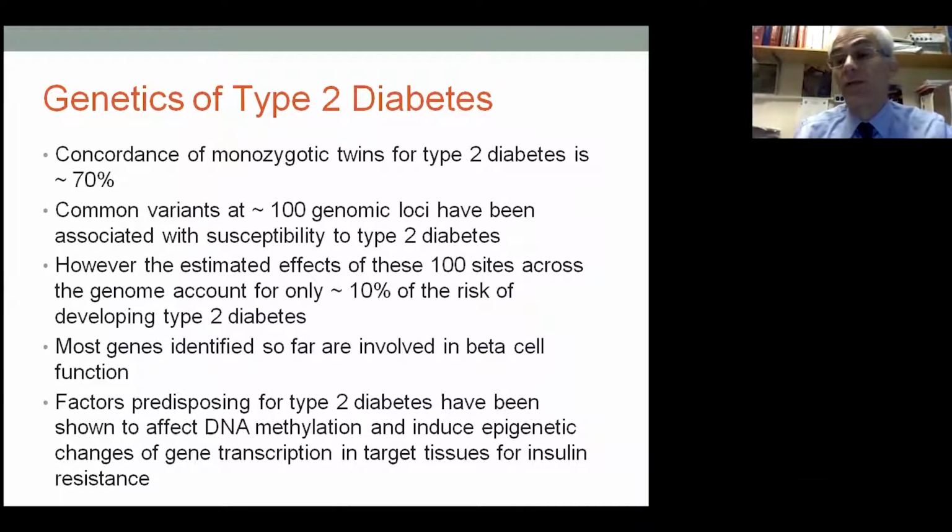So there is still a lot that we need to learn about the genetics of diabetes. Out of these 100 genes, some have been identified, and they are almost all involved in beta cell function. We also know that predisposing factors for type 2 diabetes, like obesity and physical inactivity, affect DNA methylation, and can induce epigenetic change in gene transcription in the target tissues for insulin resistance.